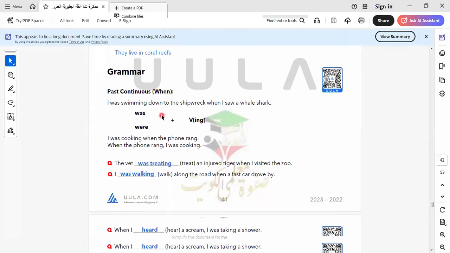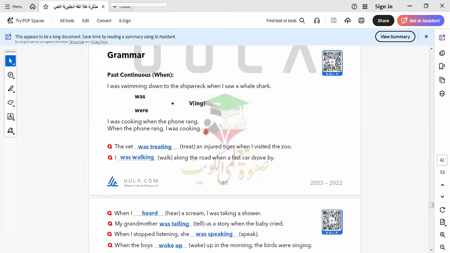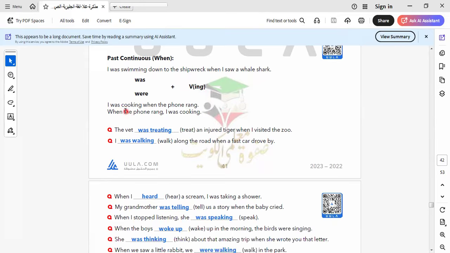Okay. Here we have: I was swimming down to the shipwreck when I saw a whale shark. So here the past form is used for the short action. The long action will be "was swimming down to the shipwreck." Let's study this example together.